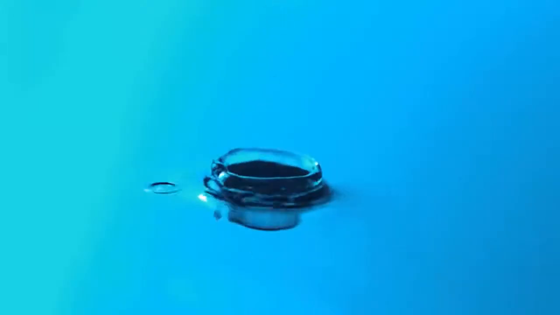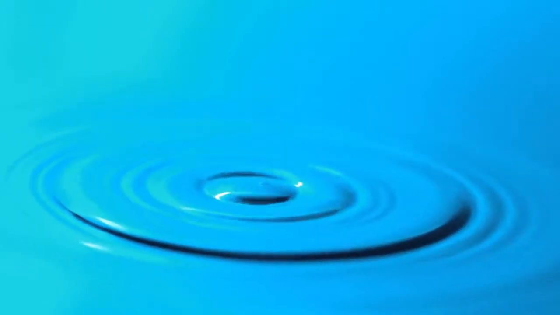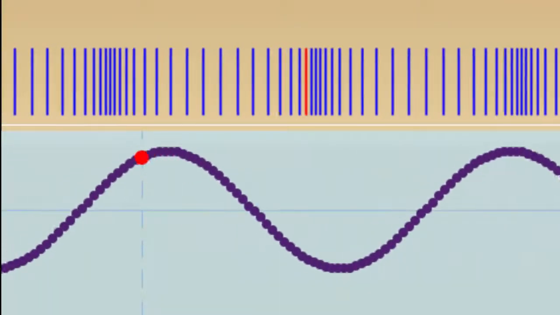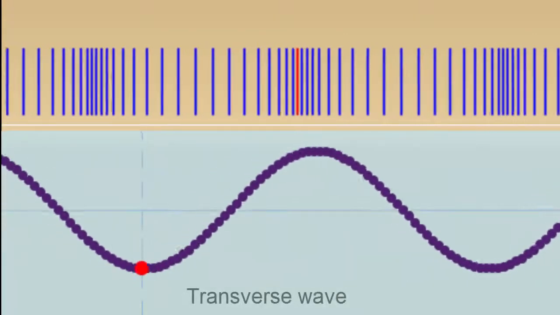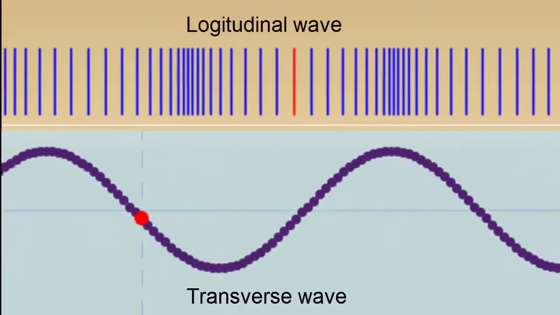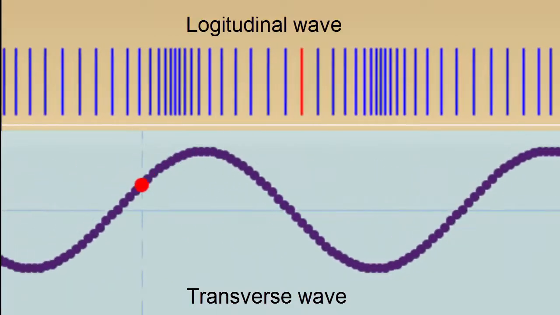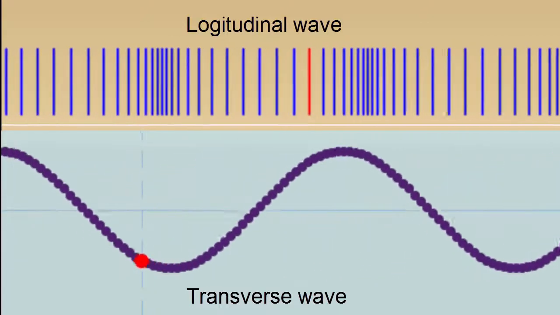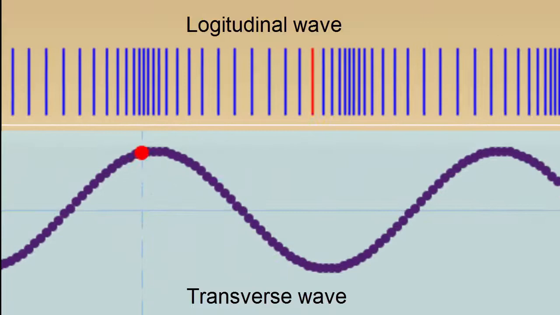We saw in the previous video that a wave is a disturbance that propagates with some velocity through a medium. We also saw that depending on the direction of the vibration with respect to the direction of the wave propagation, waves can be classified as either transverse or longitudinal. For transverse waves, the displacement of the medium is perpendicular to the direction of propagation of the wave. In longitudinal waves, the displacement of the medium is parallel to the propagation of the wave.